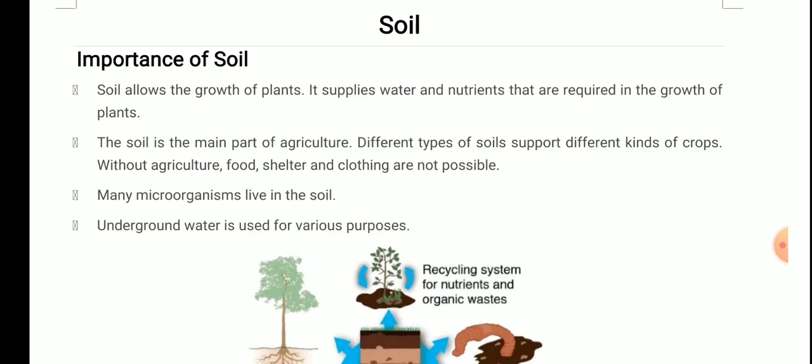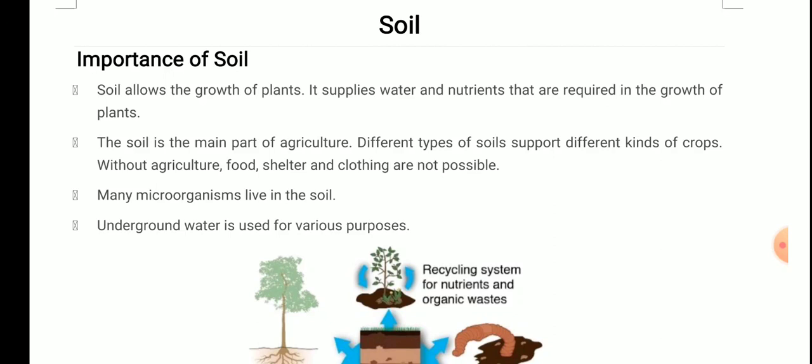So it is a very important part for agriculture also, and we all know that in different regions different crops are grown. One of the reasons may be that weather is also there, but the most important reason is soil, that different regions have different kinds of soil. Why? Because there are different kinds of soil. If you go to Rajasthan, there is a different type of soil. Similarly, if you go to South India, there is a different kind of soil. If you go to extreme north of India, Jammu Kashmir, there is a different kind of soil. So all over India there are different kinds of soil which support different kinds of crops.